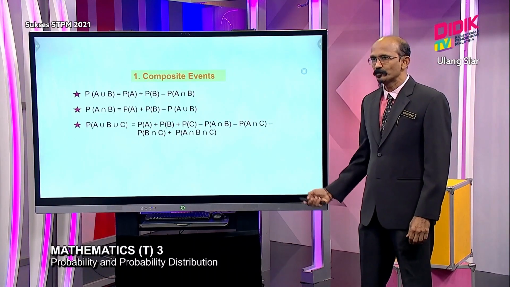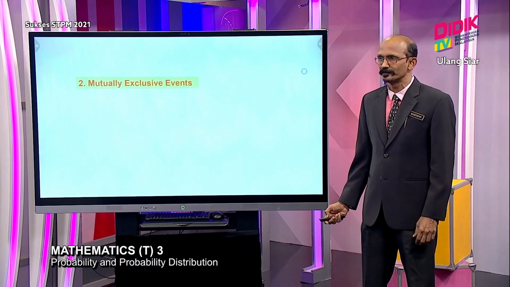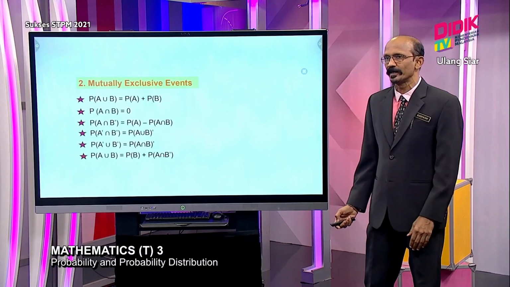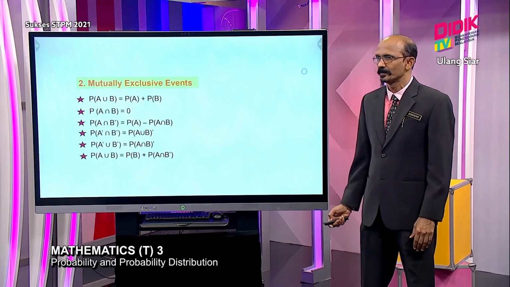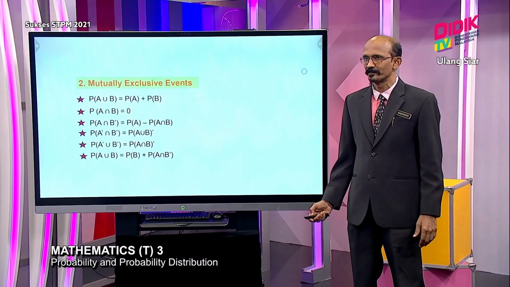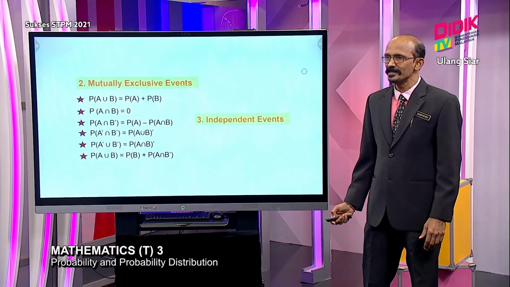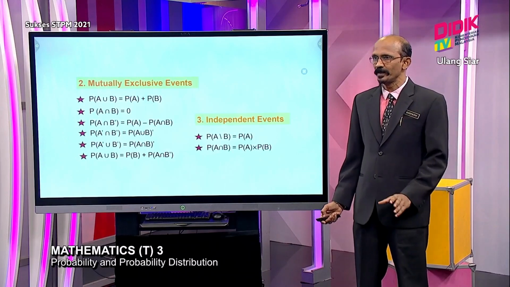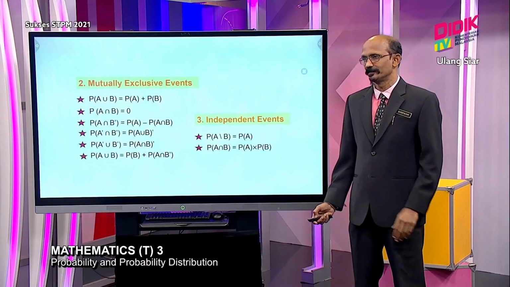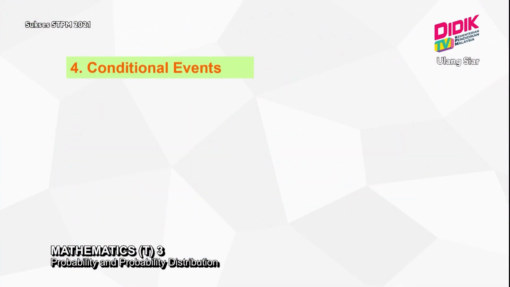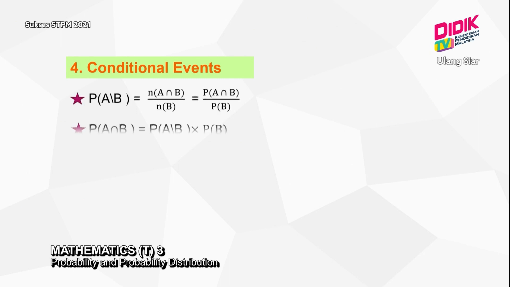Next one is mutually exclusive events. Students should be able to explain what mutually exclusive events are. Here we have altogether six different formulas, which you should be able to use in the context of the question. Later we will see an example. Our third event is independent events. Here we have two formulas which students should be able to interpret and use well according to the situation. Next event is conditional event. For conditional event, we have two main formulas.